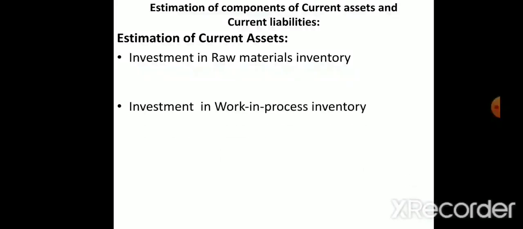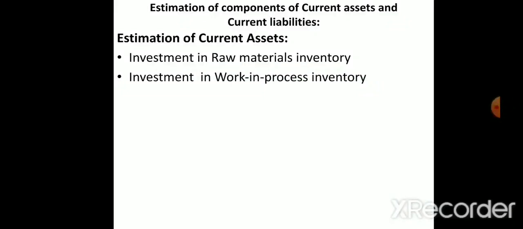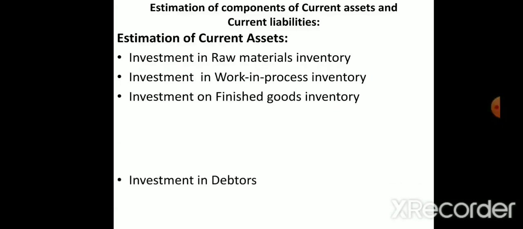Under estimation of current assets, first we have to calculate what items come under current assets. Investment in raw materials inventory: raw material inventory means what? We have to buy raw material from others, so that comes under this. Raw materials and work in progress. In the working capital cycle, these are the stages we had, the same thing will come. First is raw material, then work in progress, where you have started to produce the product using that raw material. Then we have finished goods.